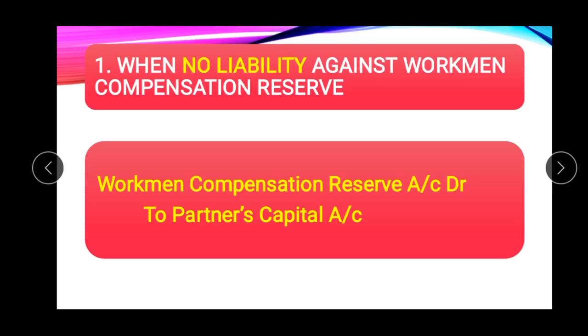So first case is when no liability against workmen compensation reserve is there. So the whole amount of workmen compensation reserve will be distributed among the partners. So the journal entry will be workmen compensation reserve account debit to partners capital account. In their profit sharing ratio, the reserve will be divided.